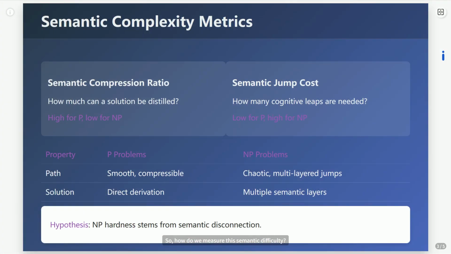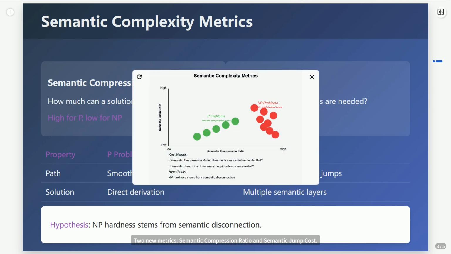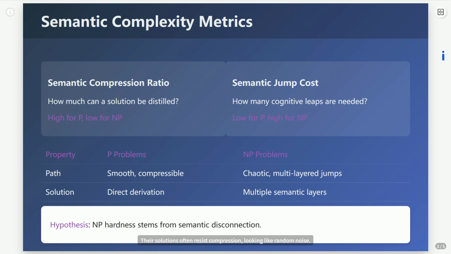So, how do we measure this semantic difficulty? Two new metrics: semantic compression ratio and semantic jump cost. Think of compression. P problems often have elegant, compressible solutions, sort algorithms, for example. NP problems? Their solutions often resist compression, looking like random noise.